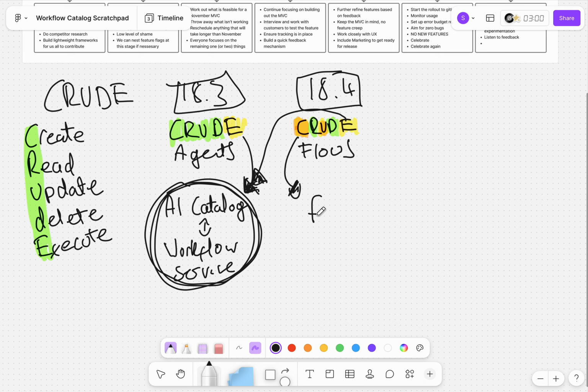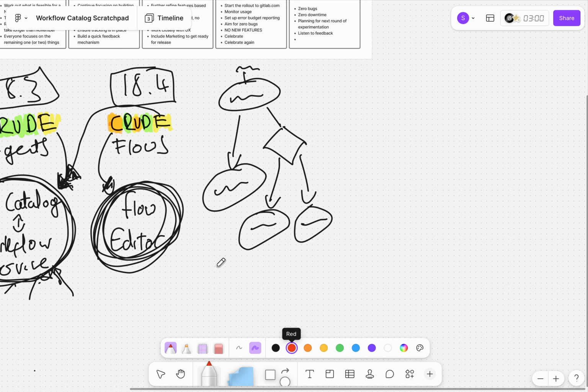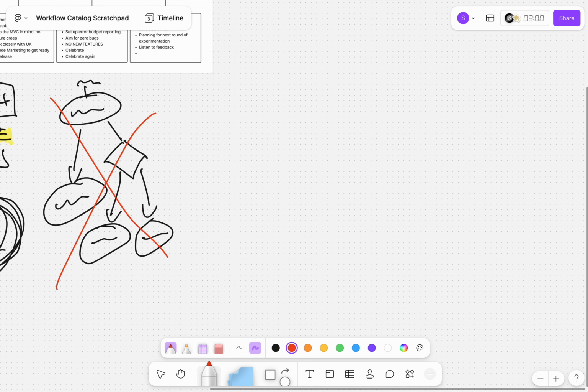And there's a few things to say about the flow editor, right? So this has the potential to be quite complex. We looked at a node-based editor, so you'd have an agent that connects to another agent, and then maybe you'd put some sort of clause here, and then it would go to this agent versus this agent, and you'd have a trigger up here, all that sort of stuff. That is far too complicated for right now, so let's ignore that. We'll get there eventually. We're not doing it right now.